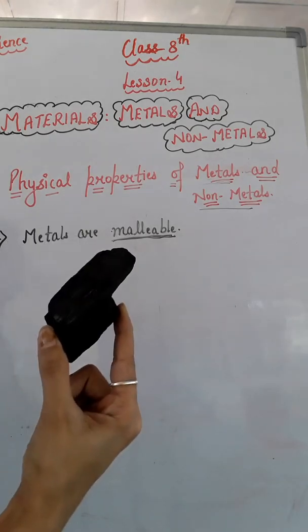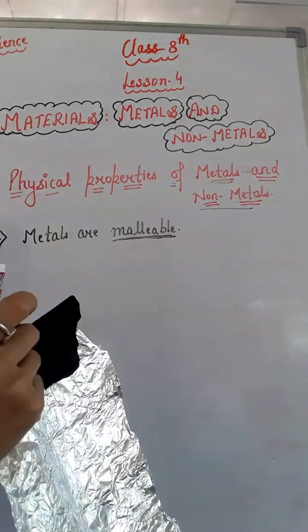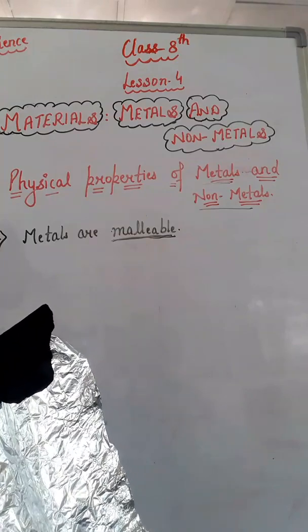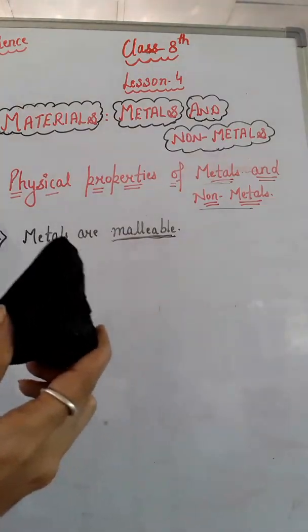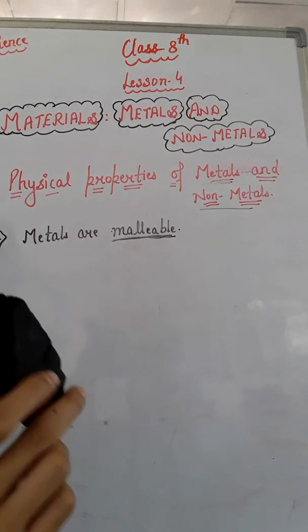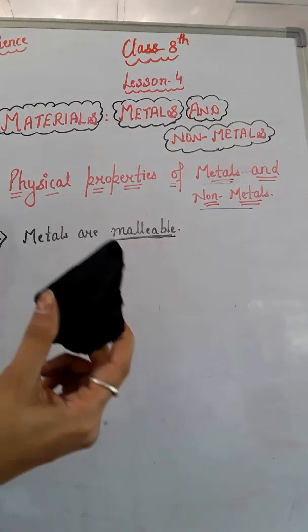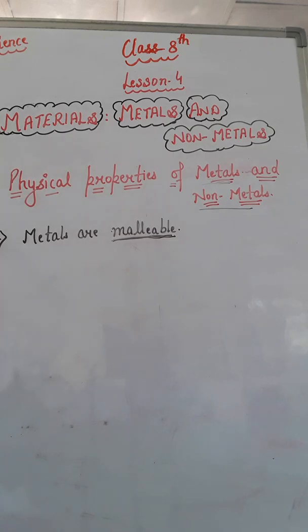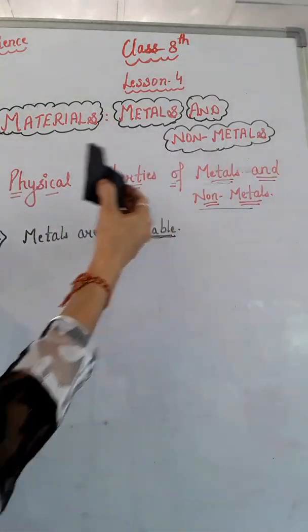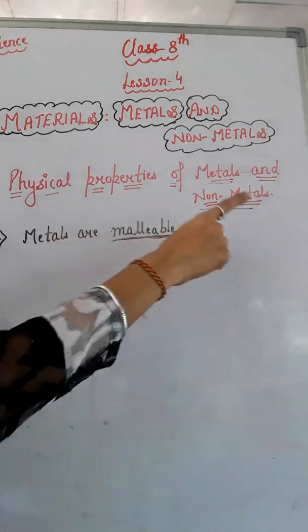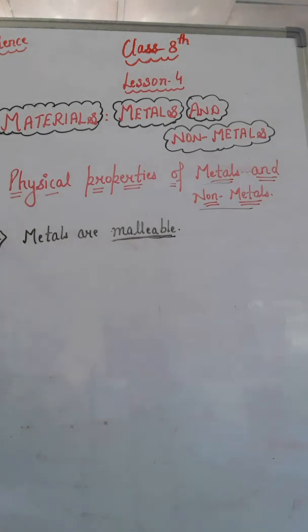Here is a non-metal like coal. Coal is a non-metal, and if we beat it, it cannot be converted into a thin sheet. It will break. If we beat it harder, it will break, but it can never be converted into a thin sheet, right? So this is the malleability. So, as you understand from both of these things, metals are malleable whereas non-metals are non-malleable. Non-metals can never be beaten into thin sheets, right?